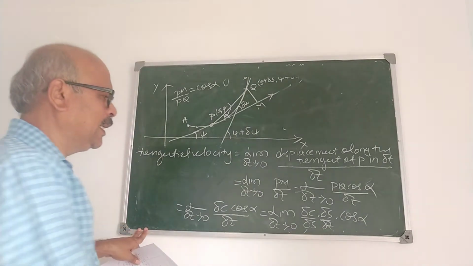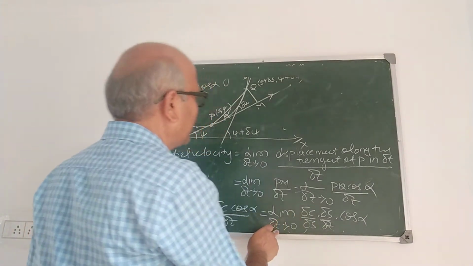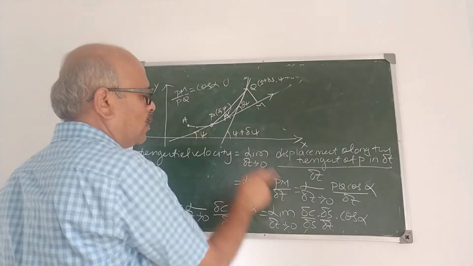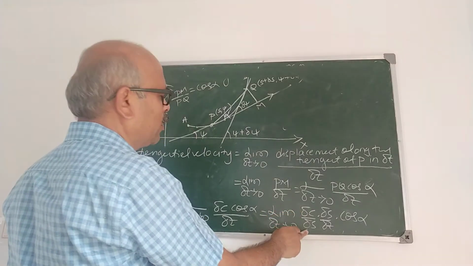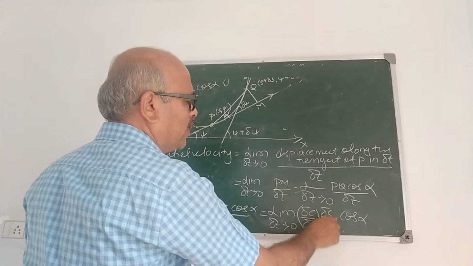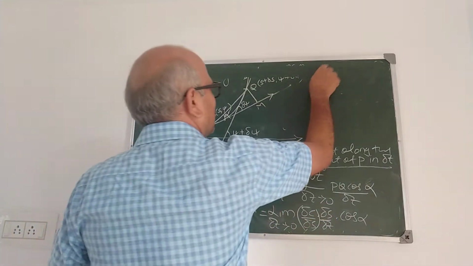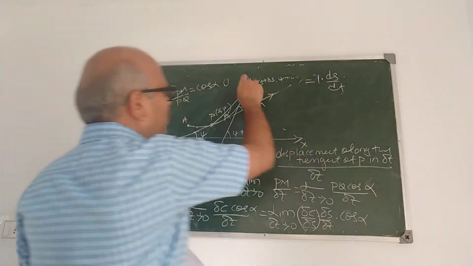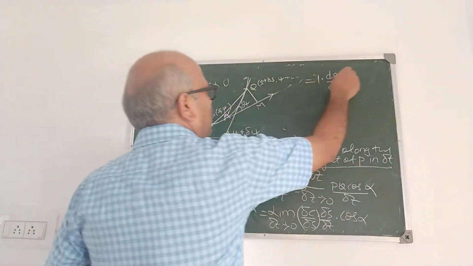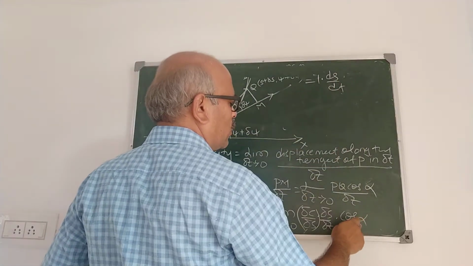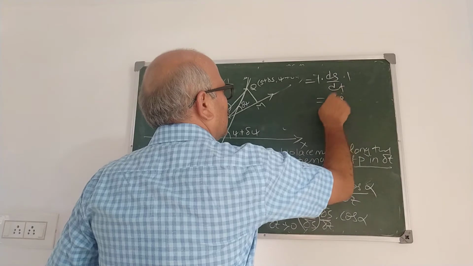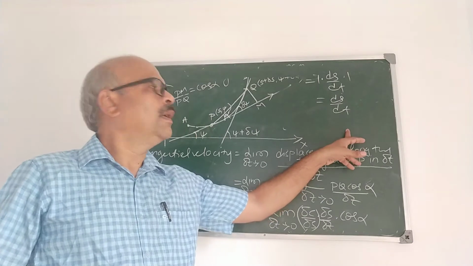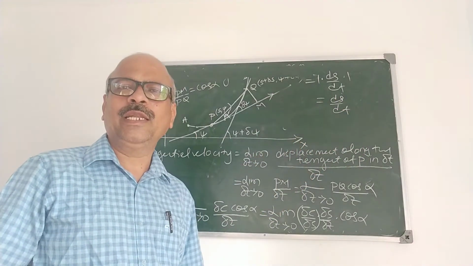Take limit delta t tends to 0, which means Q approaches P along the curve. Therefore, this chord PQ upon arc PQ becomes 1. And what is the limit of delta S by delta t? Delta t tends to 0, ds by dt. This becomes 1. And alpha becomes 0 as Q approaches P along the curve. Therefore, cos 0 is 1. So, tangential velocity is ds by dt.